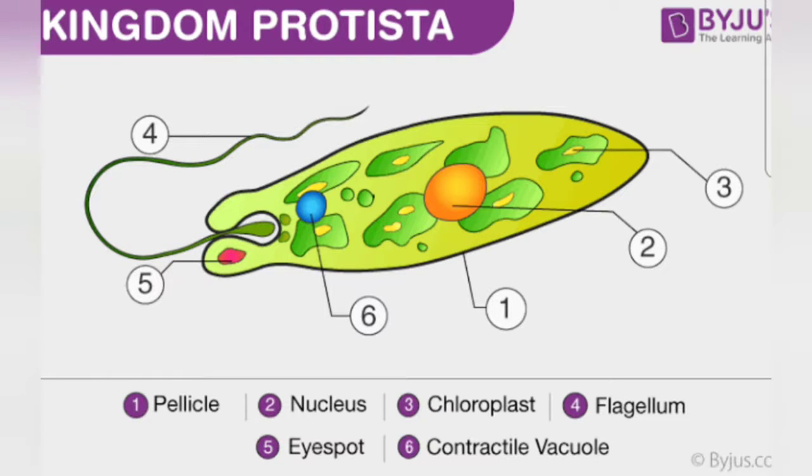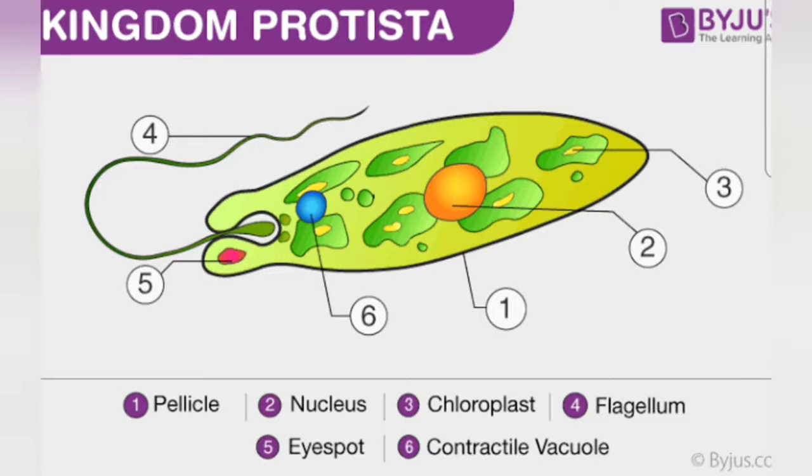Okay, some of them have a cellulose wall. Since I said that they show characteristics of both plants and animals, and plants have a cell wall which is made up of cellulose, some protists have a cellulose wall and chloroplasts as well, while others do not have a cell wall and chloroplasts. So some show the characteristics of plants and some show the characteristics of animals. Those that do not have chloroplasts cannot prepare their own food and cannot perform photosynthesis, so their mode of nutrition is heterotrophic, that is, they depend on other organisms for their food.